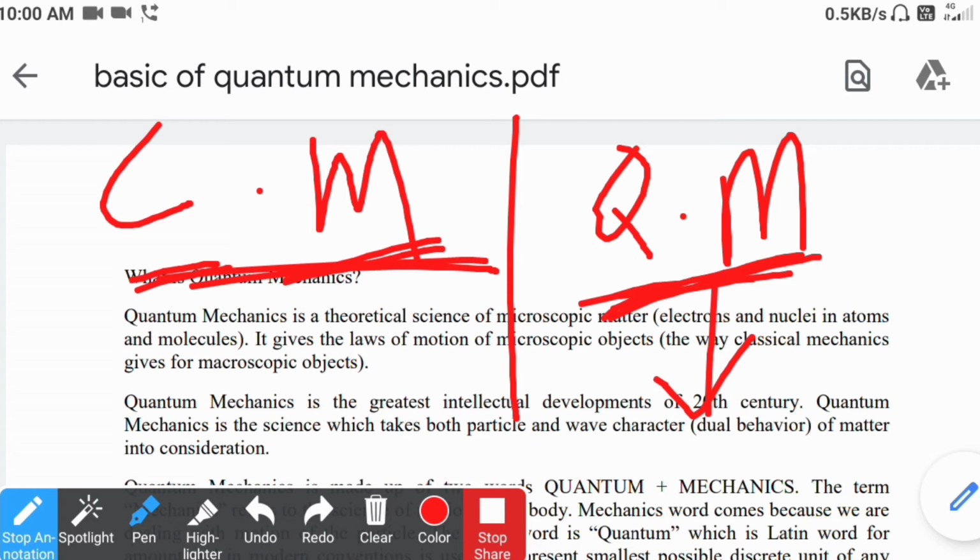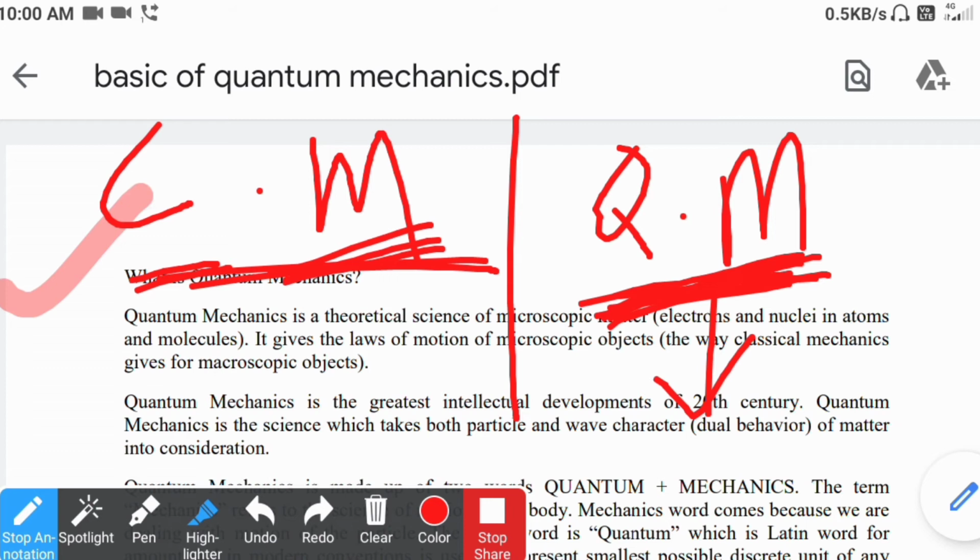So a few parts of quantum mechanics are applicable for our chemistry molecules, which we will see in detail. But before that we need to understand the difference between classical mechanics and quantum mechanics.